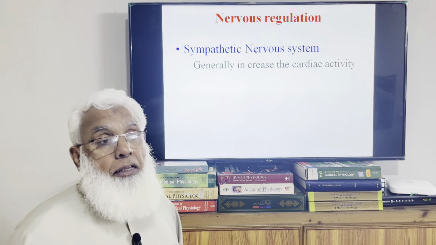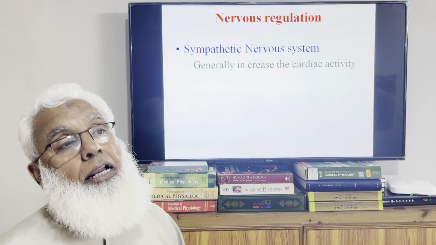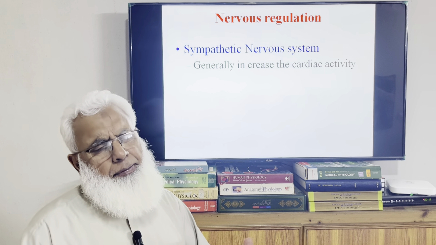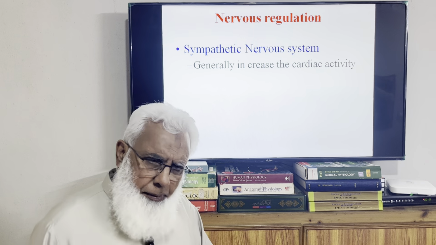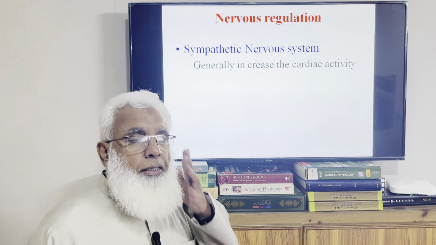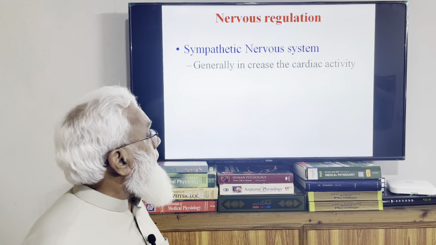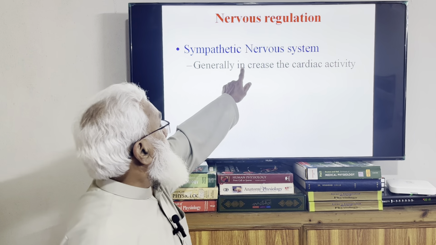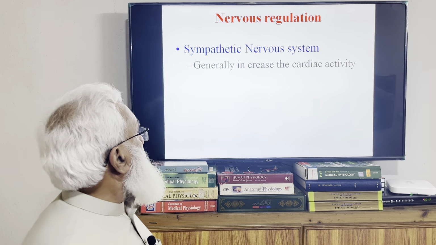Generally the sympathetic system activates the heart in many aspects. We will see what are the aspects of this increased activity by the nervous system. Here we are just listing. The sympathetic nervous system increases generalized activity, increases cardiac activity.